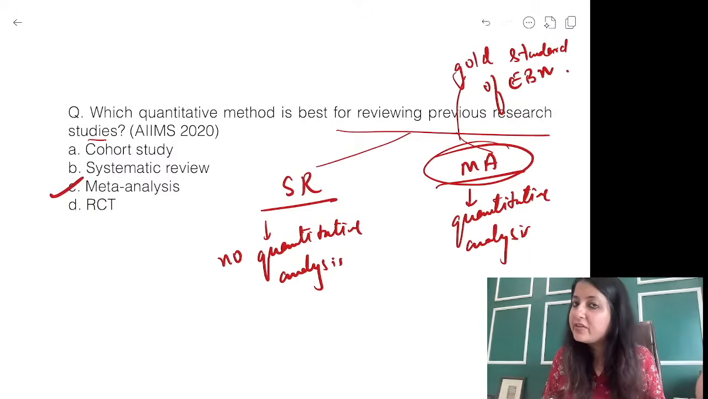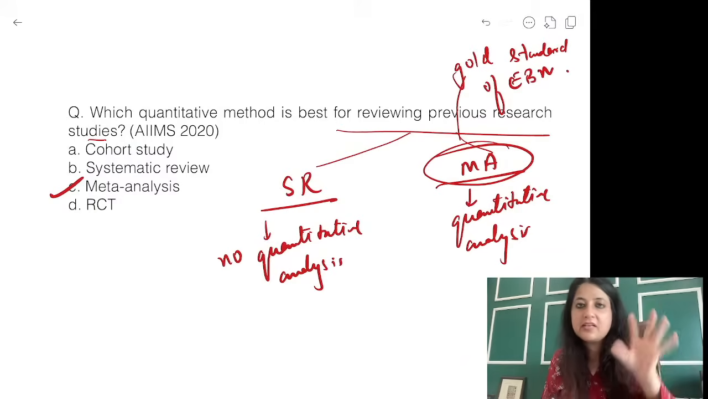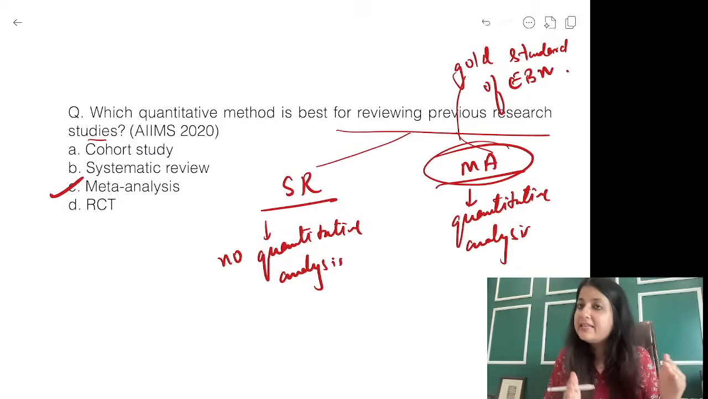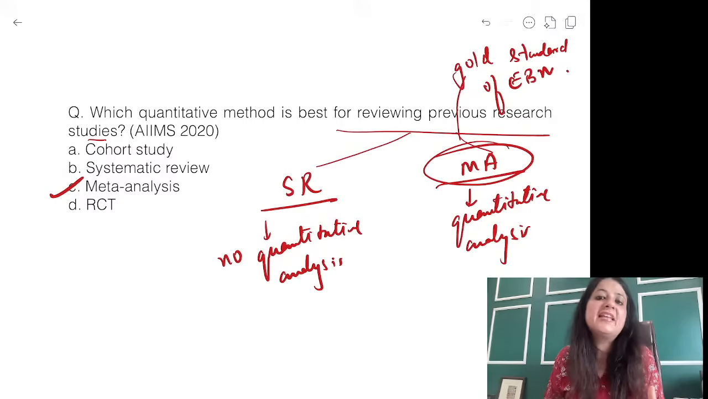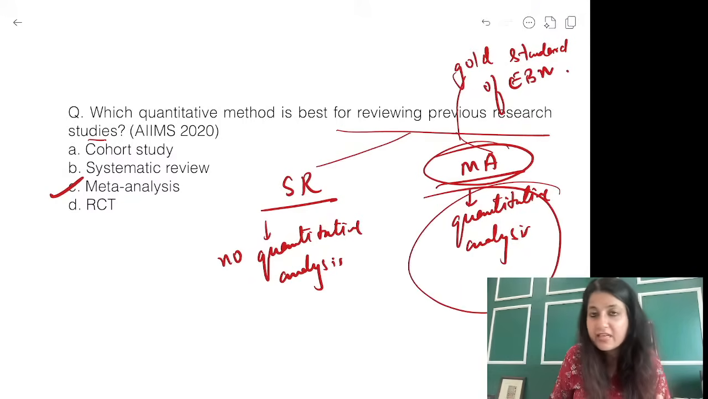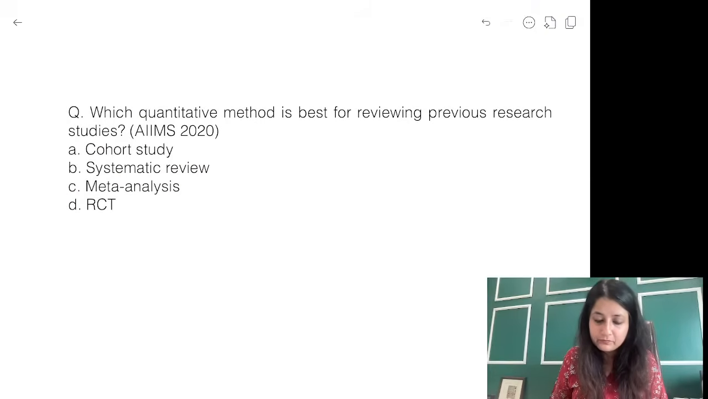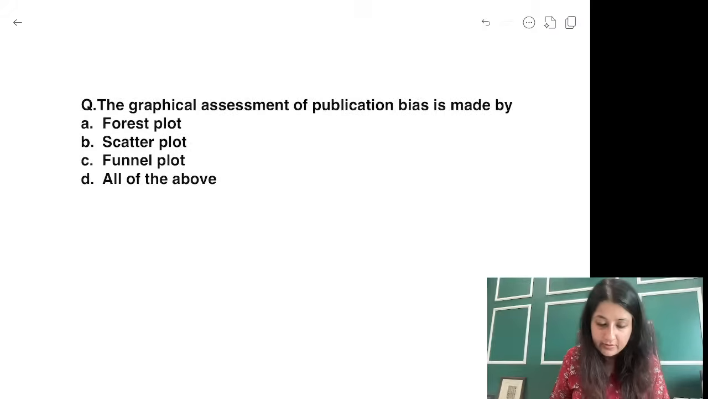To study previous research articles, you can use systematic review, you can use meta-analysis. In systematic review, you don't do any quantitative analysis. In meta-analysis, the word itself says it, analysis of analysis. So you do a quantitative analysis, okay? Oh, we already did this, sorry. Graphical assessment of publication bias is made by, anybody who remembers this?